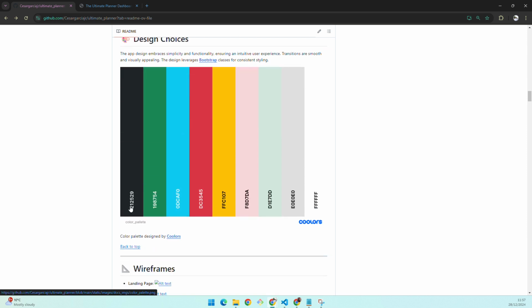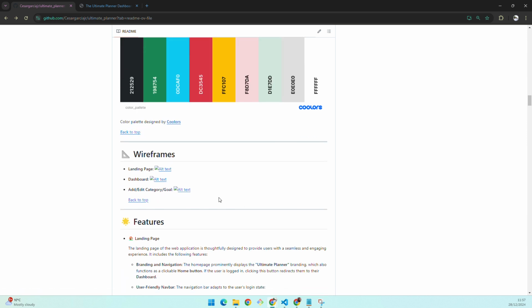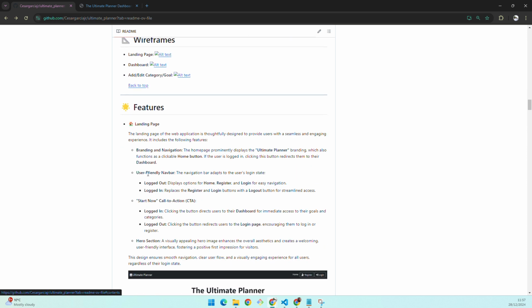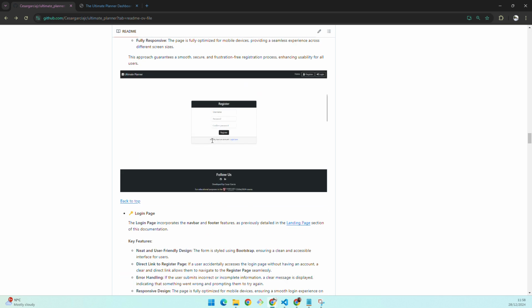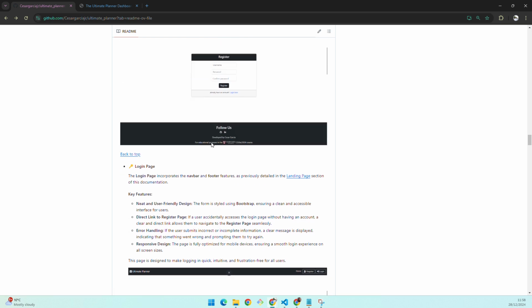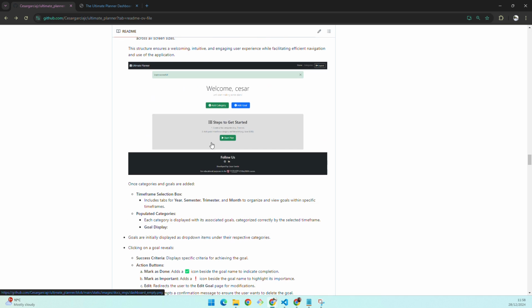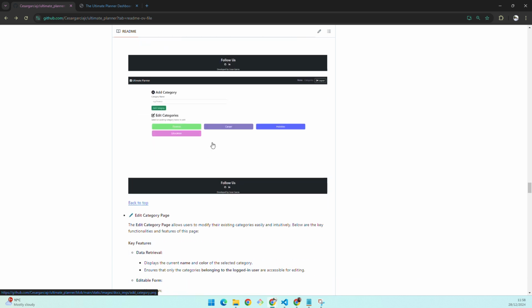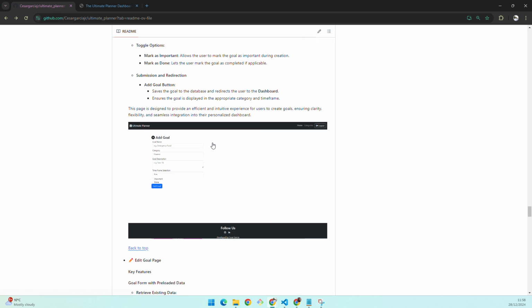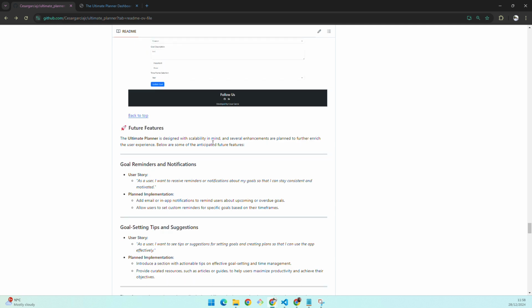My design choices with the hex colors I wanted. Oh, I just have to check why my wireframes are not being loaded here, but this will be updated in the latest version of the README files. I have my features explanations here about my landing page, also about register, login, the dashboard, also add categories, edit categories, add goals, and edit goals.